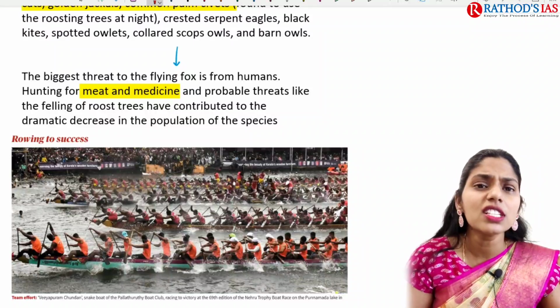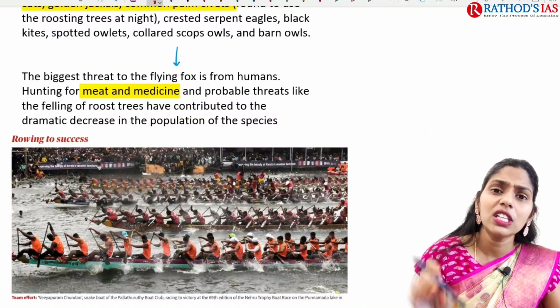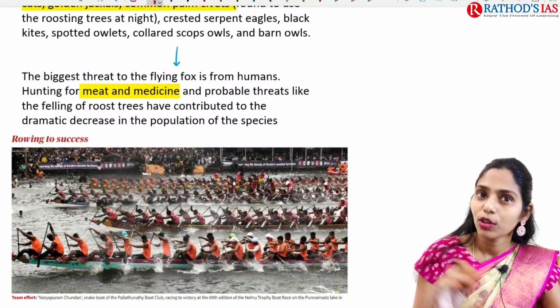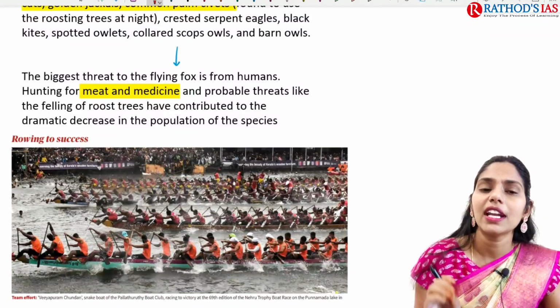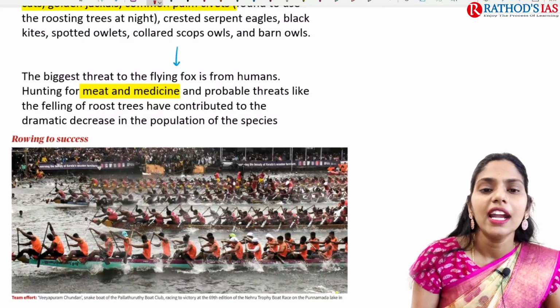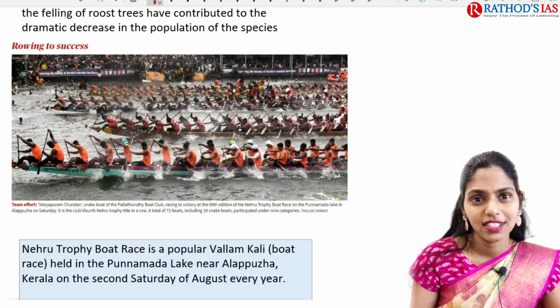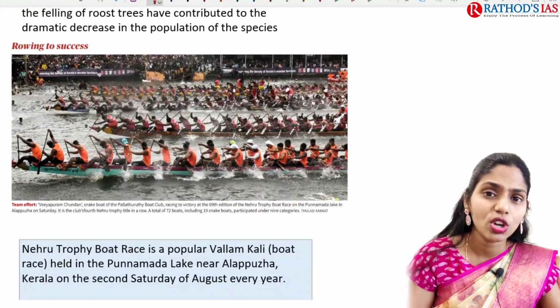So this is about this topic. Here, if you see this flying fox, it is also facing some threats from humans, because humans are killing them for meat as well as medicine. And they are also facing issues regarding habitat loss. Okay, so this is about this topic.